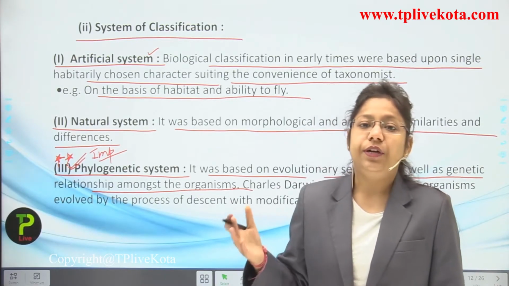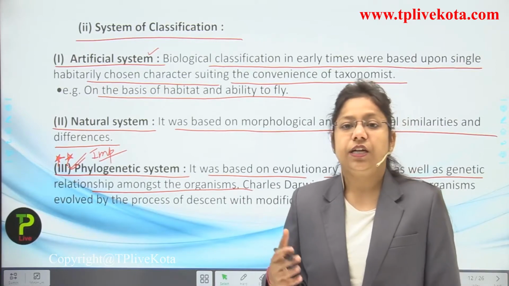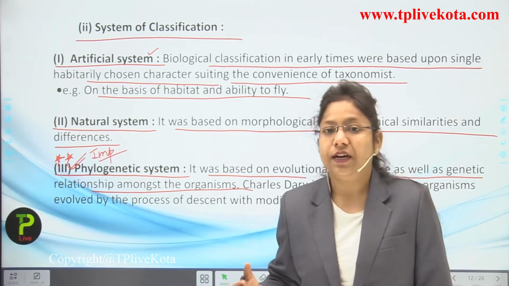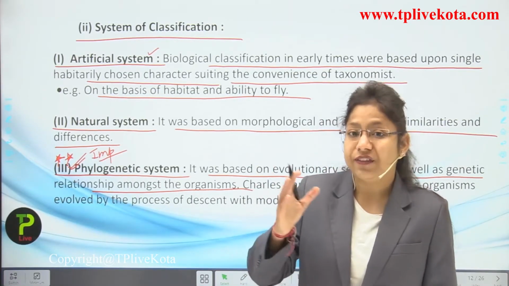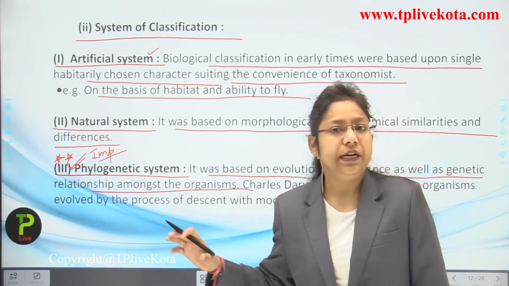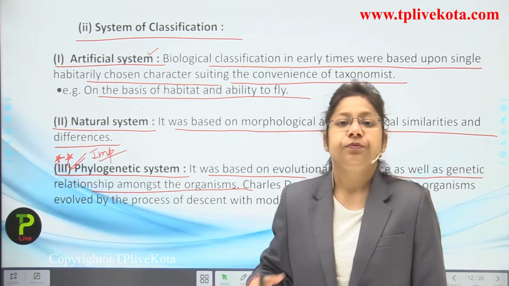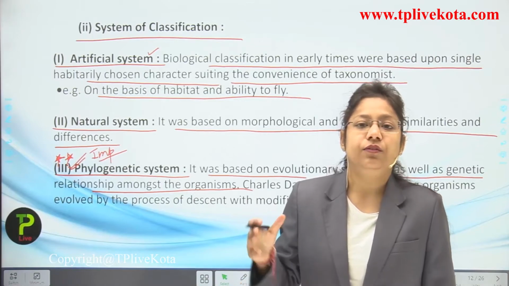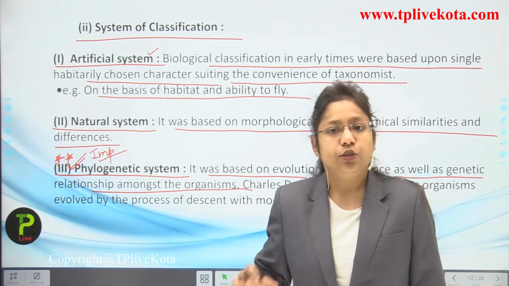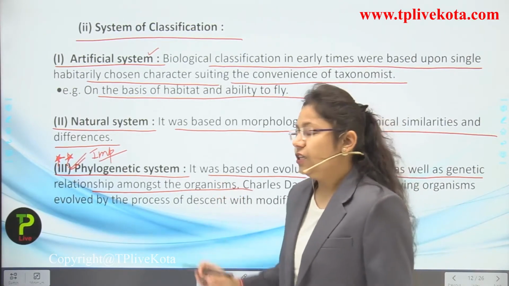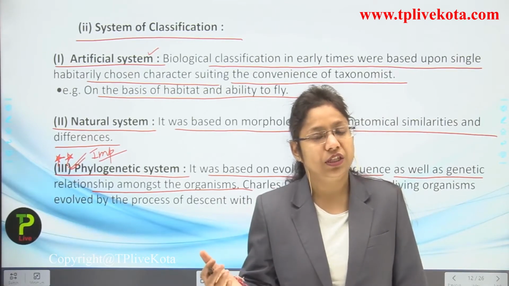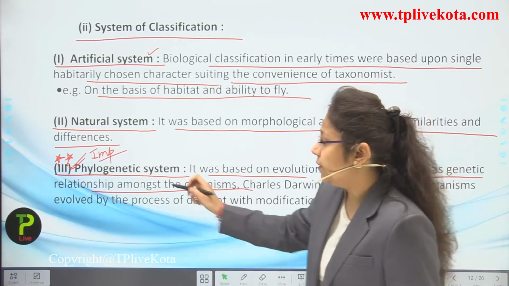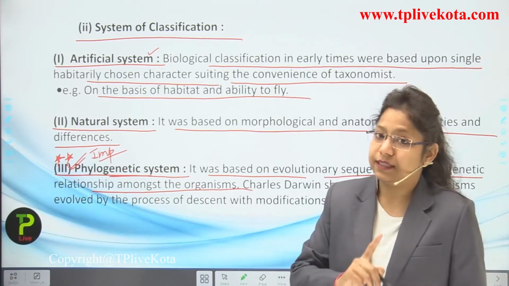How did the evolution take place, which kinds of plants and organisms newly arose, and which ancestors they belong to. Whole studies were done according to that. Then the gene, that is the DNA of that organism, was checked. So this is how the categorization was done on the basis of evolution and genetics. So it was counted in the phylogenetic system.